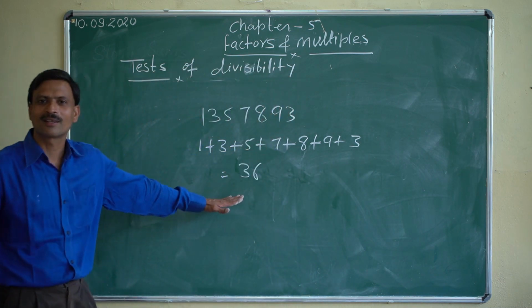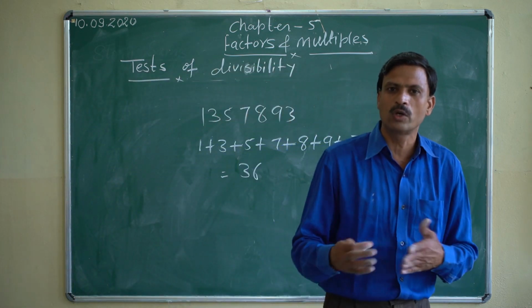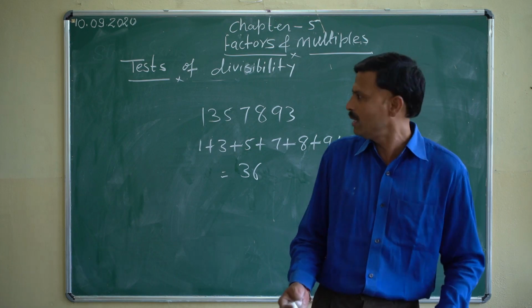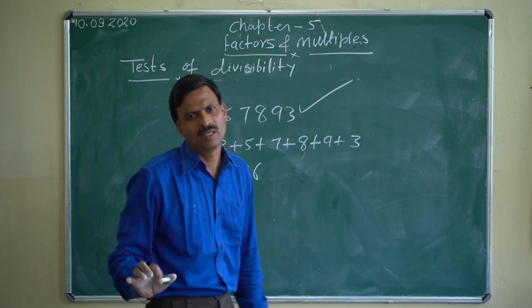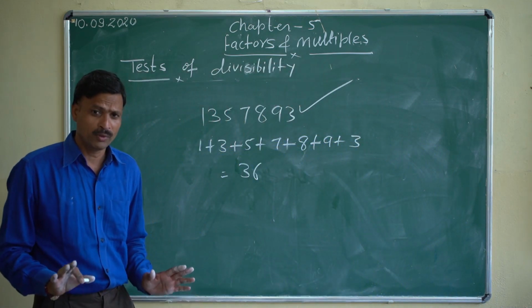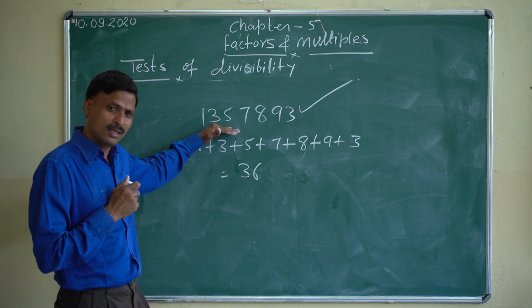Wow, 36. And 36 is divisible by 9. You know, 9 fours are 36. It is a multiple of 9, it is divisible by 9, which means the full number is also divisible by 9. Does everyone understand? Any doubt, any confusion? Should I revise it?